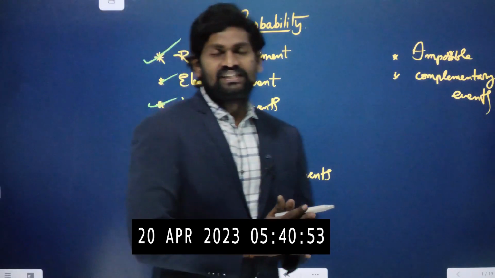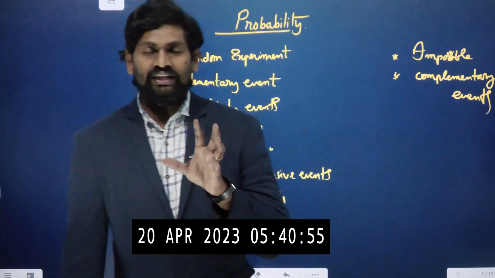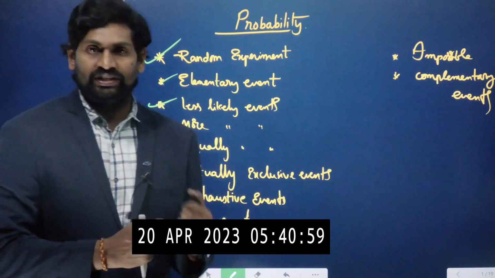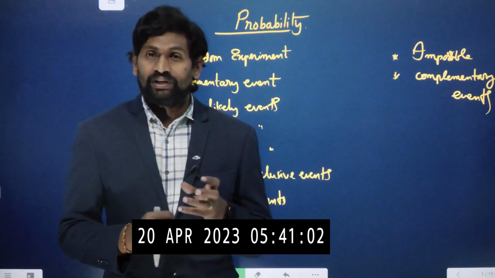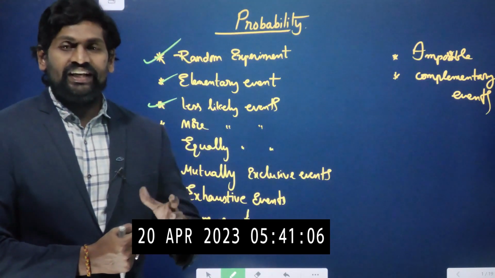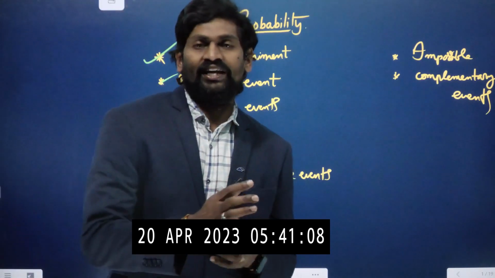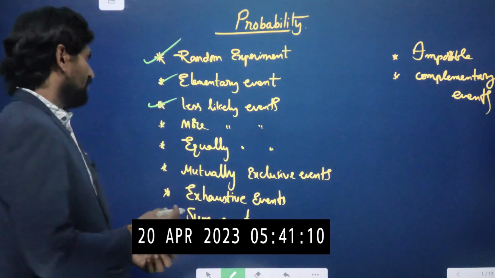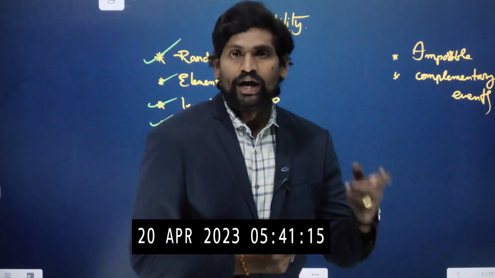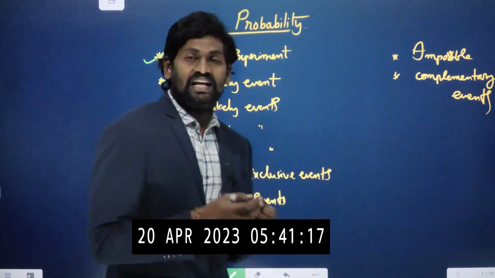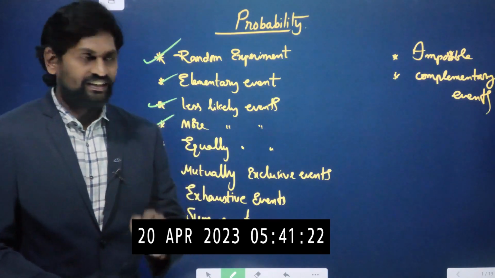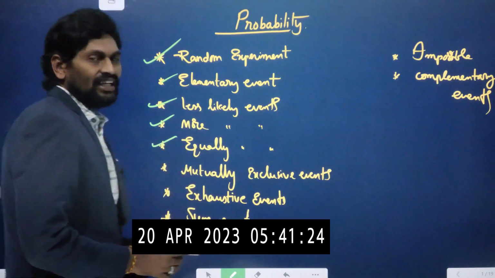Now let us discuss less likely events. We can understand this through examples, for example, getting rain in the summer season is an example of a less likely event. Getting rain in the rainy season can be taken as a more likely event. That means events with more chances of happening are more likely events, and events with fewer chances of happening are called less likely events.